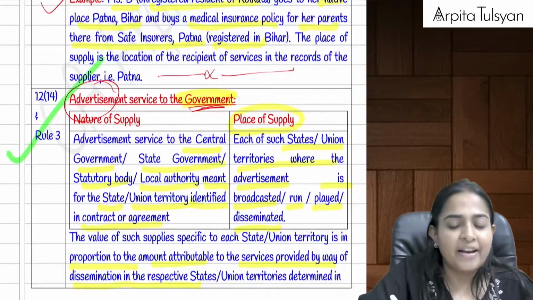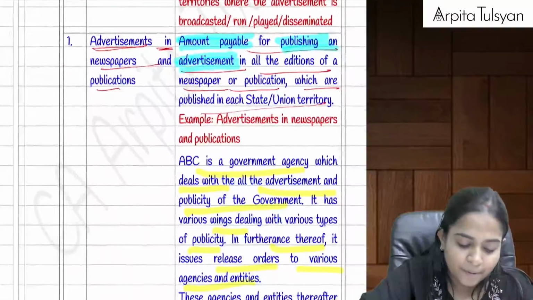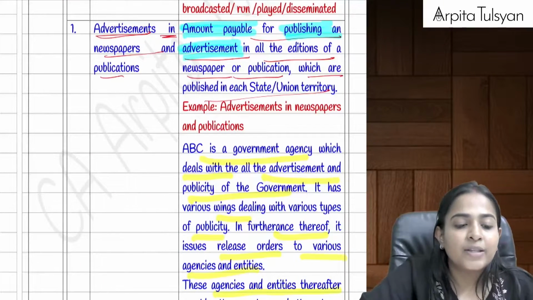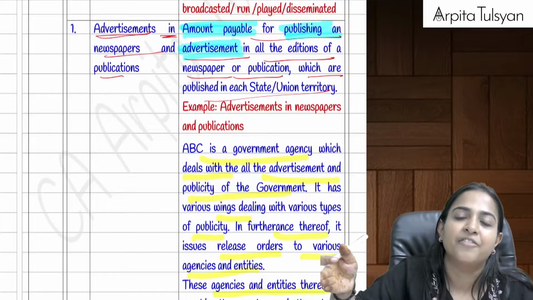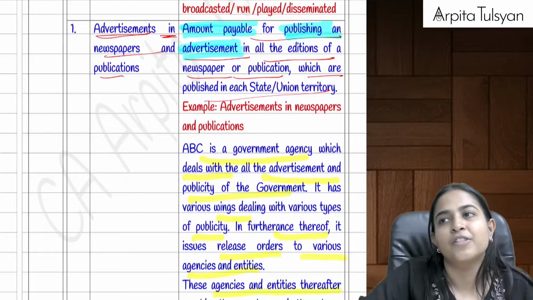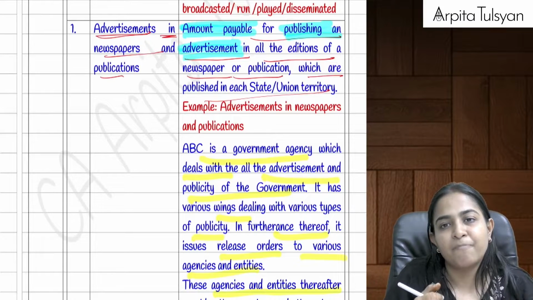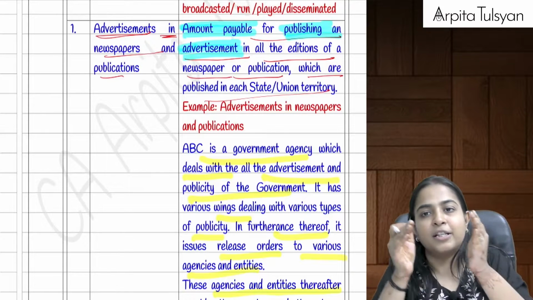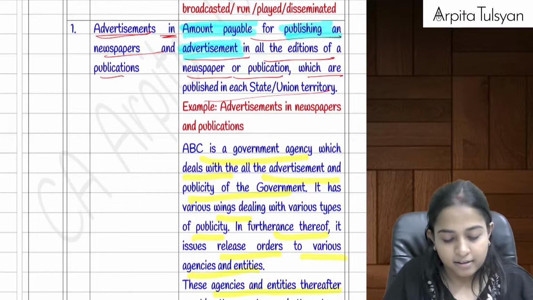First one, if the advertisement was done in newspapers and publications, etc., that has to be divided in the ratio of the amount payable for the respective states. If we are providing the service to the government, the government would have paid us some amount for a particular state, some amount for another state. On that basis, just divide the total amount.